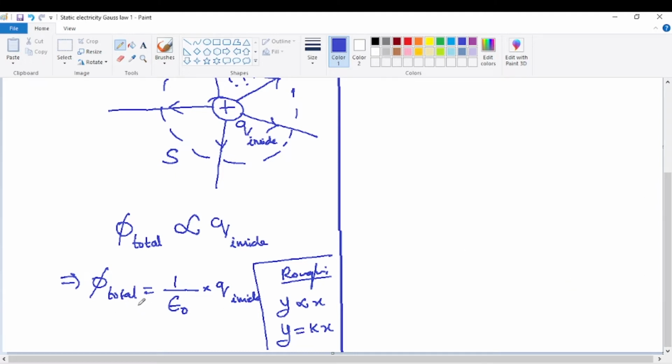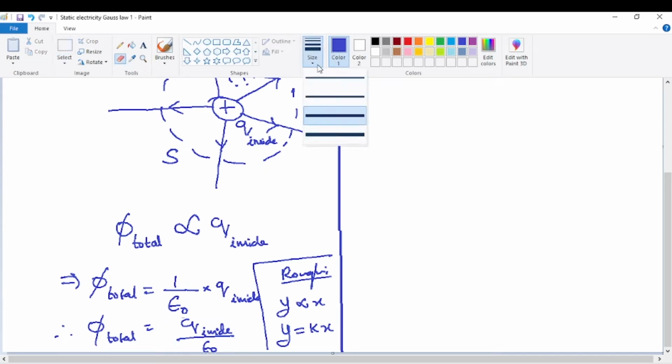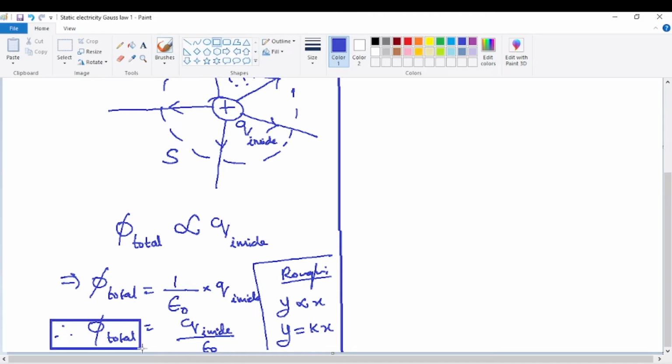So now coming back here, the total electric flux through the closed surface can be written as Q inside divided by epsilon naught. That's how it can be written. So that's the equation which we are getting finally. I'll just write this and make it clearer. I'm moving it a little down so that the two equations don't get mixed up. So what we are getting is that total electric flux is equal to Q inside.